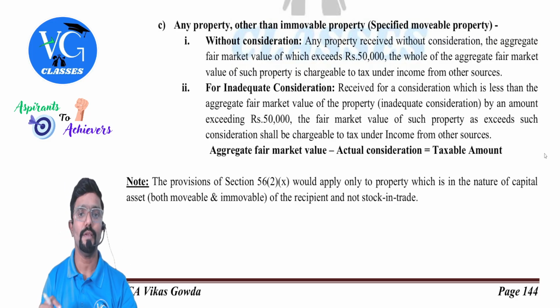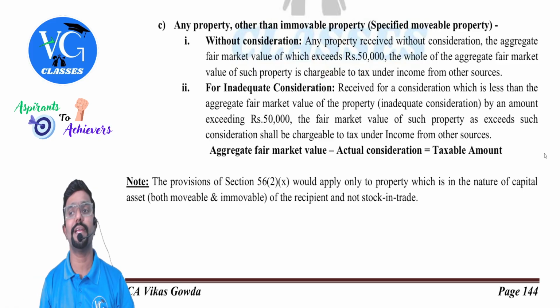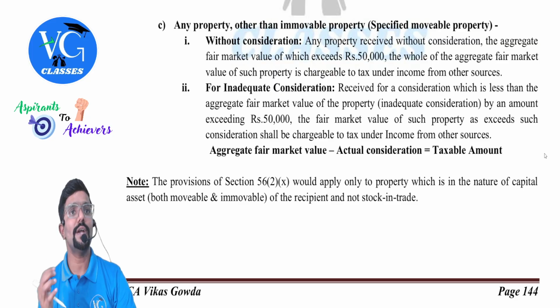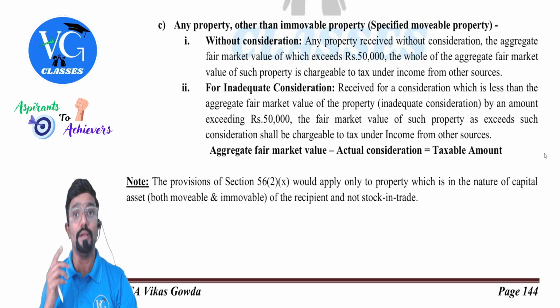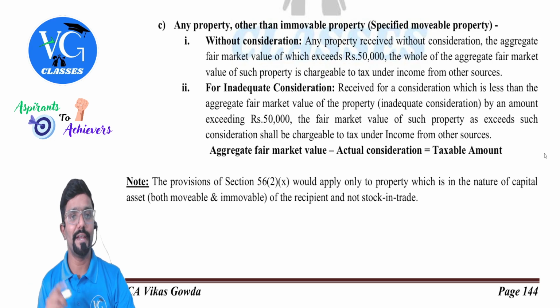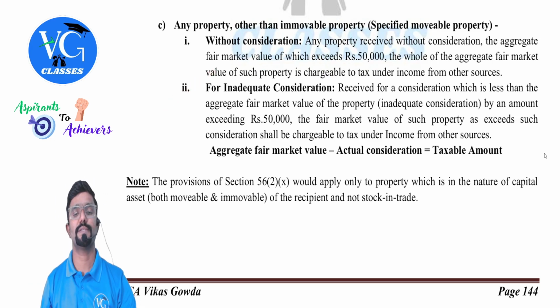FMV. Any property received without consideration, the aggregate fair market value of which exceeds 50,000, the whole of the aggregate fair market value of such property is chargeable to tax under the head income from other sources. Sir, what if I have purchased movable property, that is movable with consideration, but which is inadequate? Then we need to apply this.